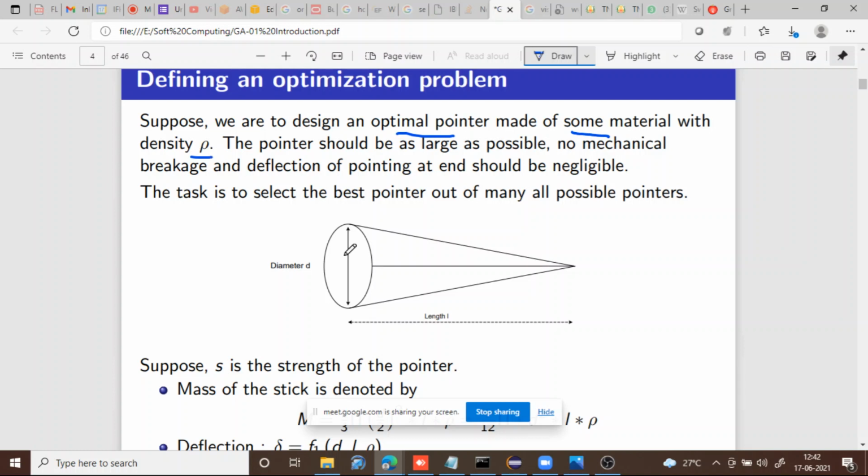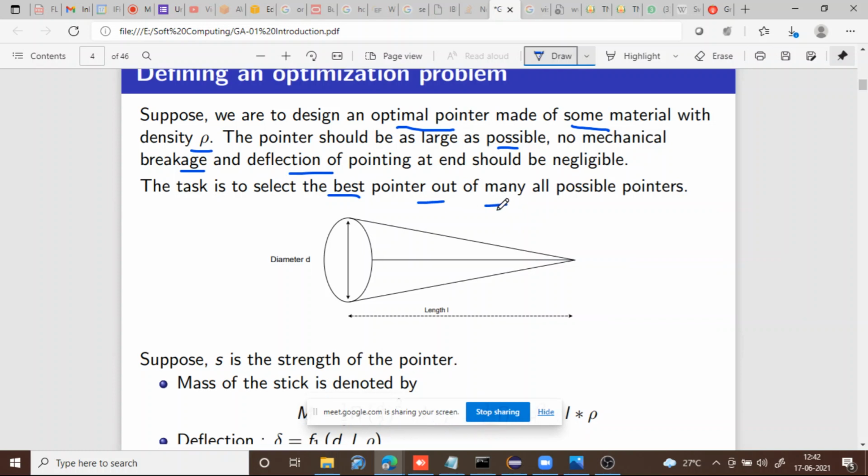Its density is rho; I mean density is thickness. The pointer should be as large as possible. There should not be any mechanical breakage, and the deflection at the pointing end should be negligible. So the task is to select the best pointer out of many possible pointers.